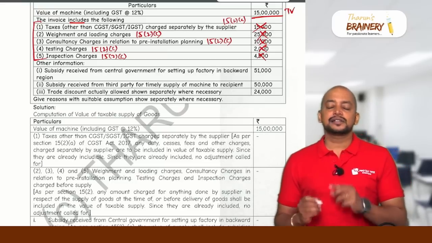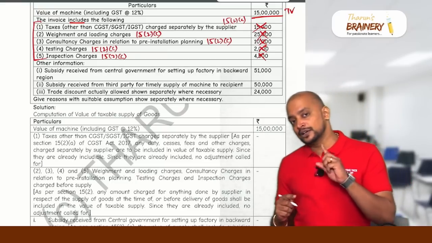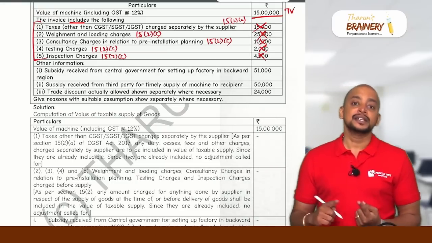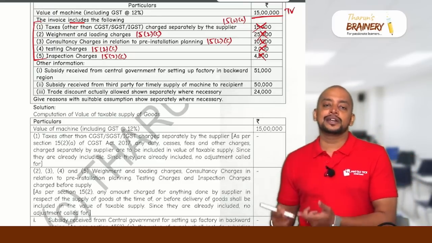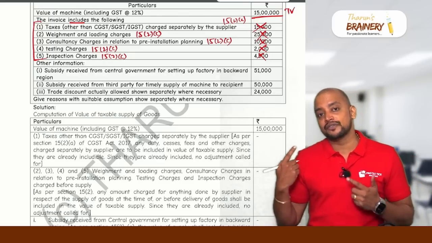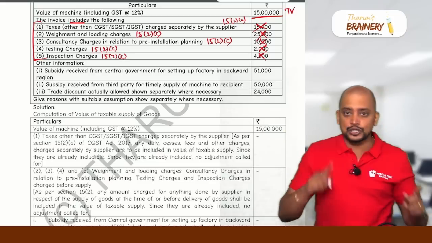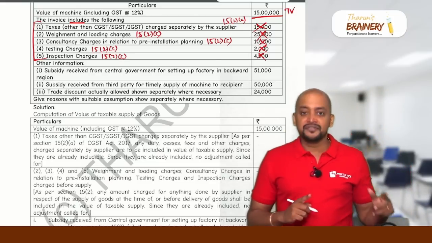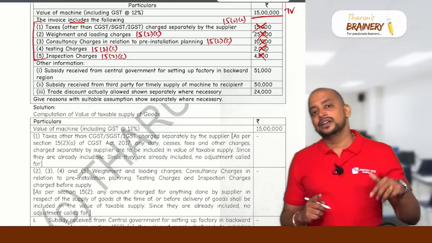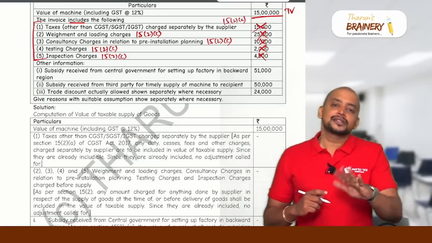So subsidy is divided into 2. Directly linked to the price, not directly linked to the price. Not directly linked to the price, ignore it. It will not be taken into account for valuation. Whereas directly linked to the price, again divide it into 2. From CGRSG, then not to be included. From others, to be included.